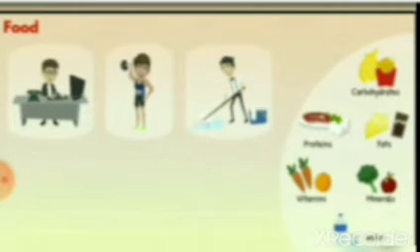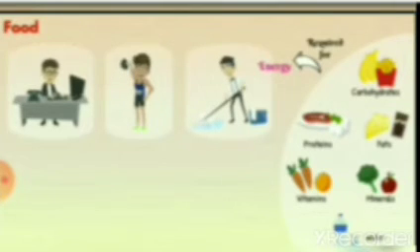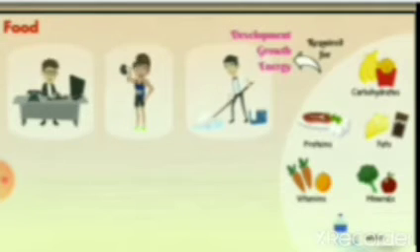These six nutrients are needed for getting energy. We need energy to learn, to do exercises, and also to do household work. And we need all these things for getting energy, for proper growth and development. Development means vikasa.